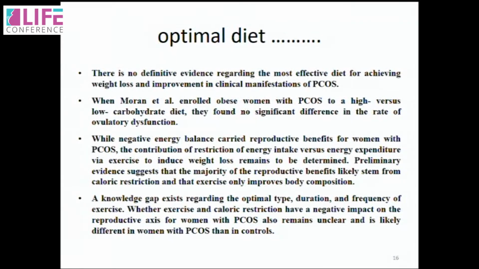About diet, yes, it makes sense, but there's no consensus about what diet will work. We talk about low GI diets and high glycemic index diets, etc. But when we look at what diet exactly to offer our patients, there's no one diet which is better than the other. What we know, yes, is that we have to give a catabolic diet, in the sense that the diet has to be lower in calorie count. But if you give a low carbohydrate diet, that doesn't necessarily mean it's going to give better results.